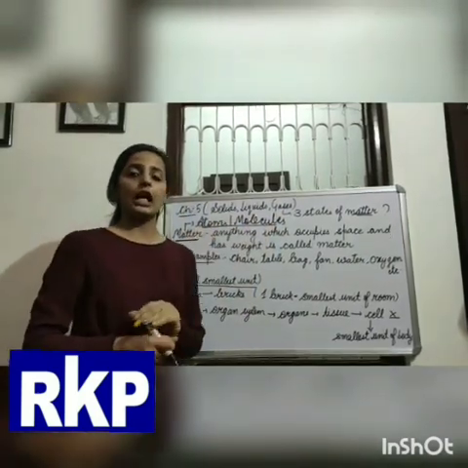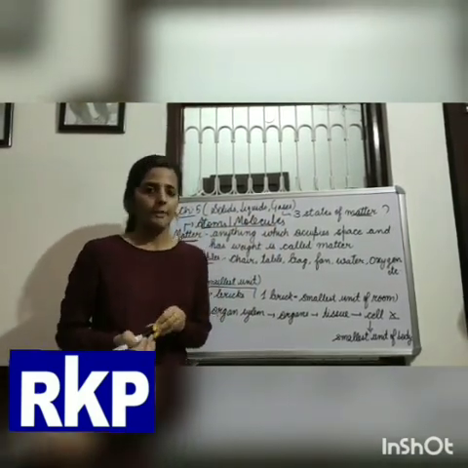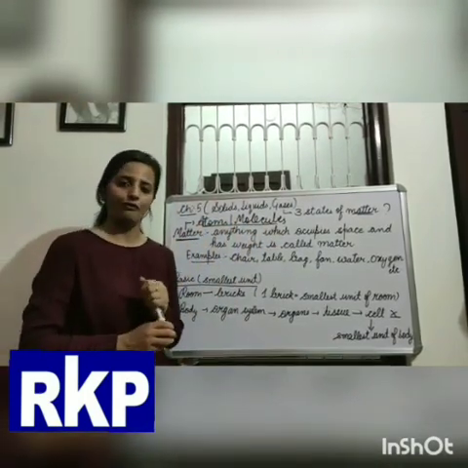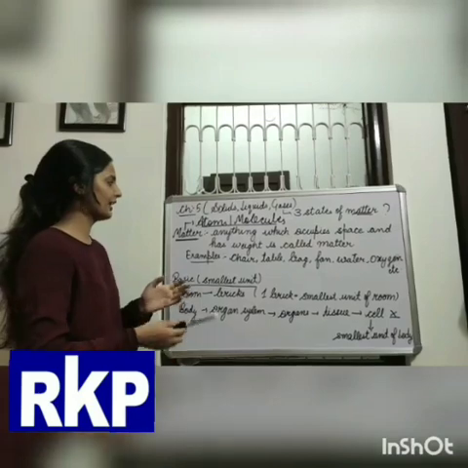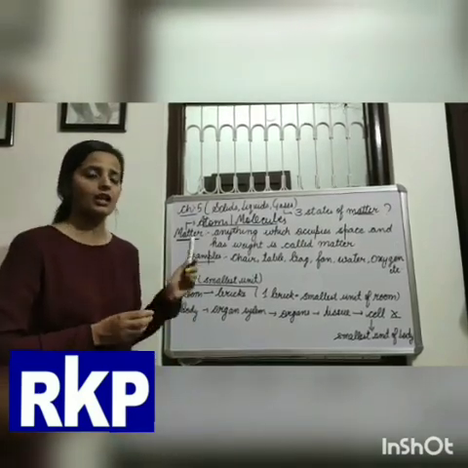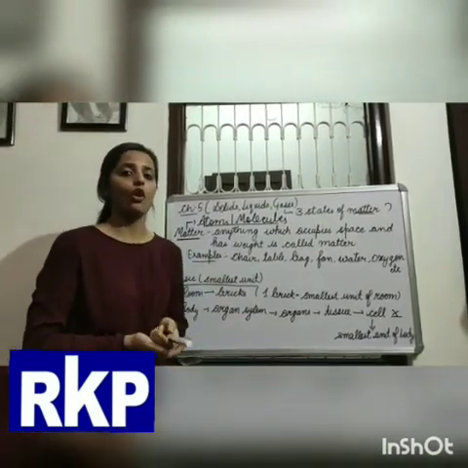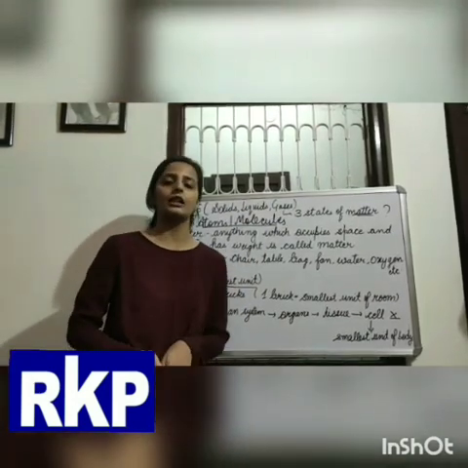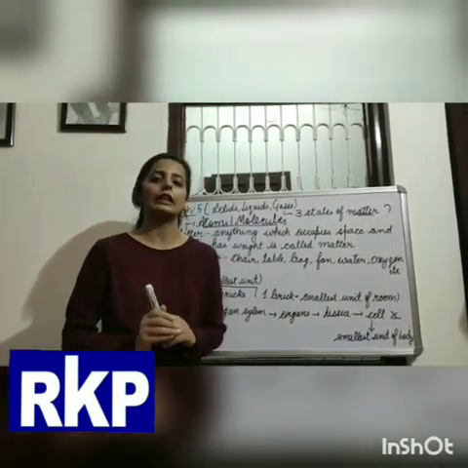Atoms or molecules are the smallest unit of matter. So if the question is there, what is the smallest unit of matter? The answer will be atoms or molecules, or you can simply say molecules are the smallest unit of matter.